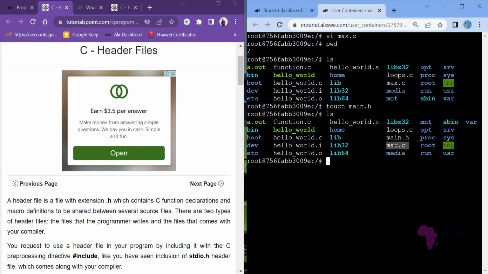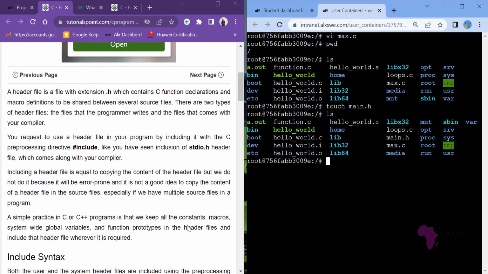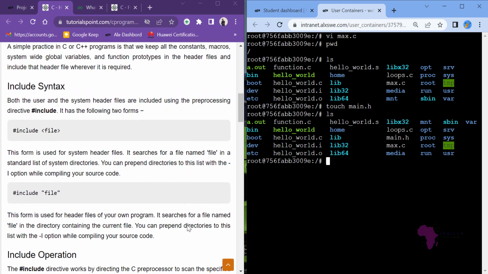Inside this max.c, we include main.h, which works when they are in the same directory. So if I create main.h like this and max.c like this one, I can call main.h inside max.c. Don't worry about this much. We'll be doing that when we cover our task.